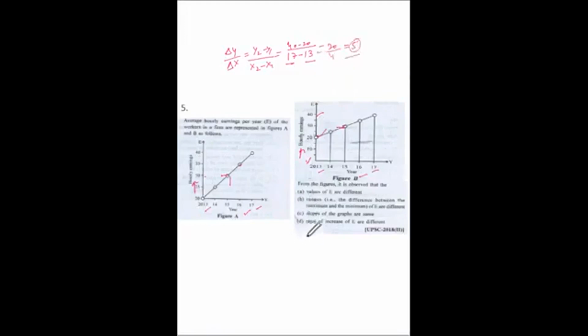What is D? Rates of increase of E are different. No, slope is same, so rates are also same, we have checked the values are same for corresponding years. So it is not different, it is same.